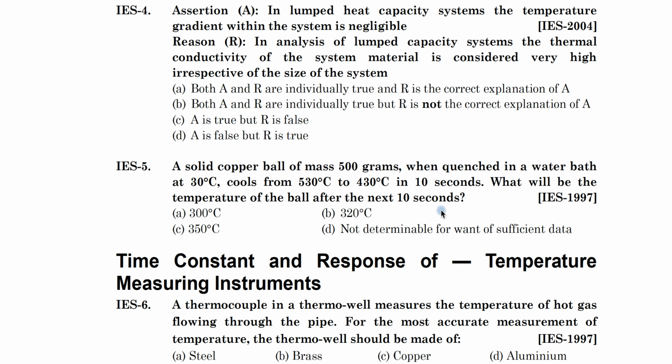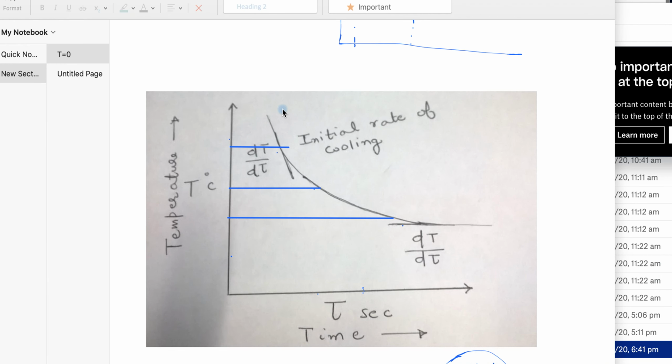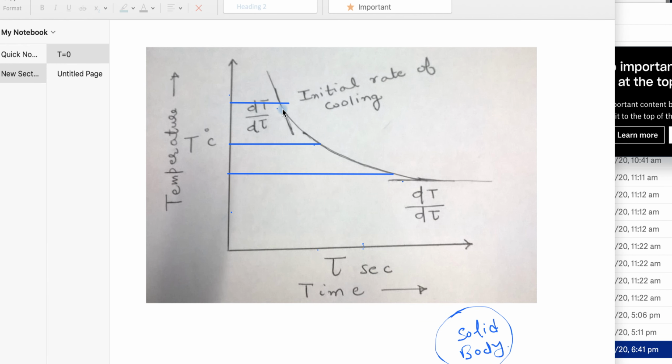So we will see this beautiful concept of Wyatt number. So friends, we have a body.